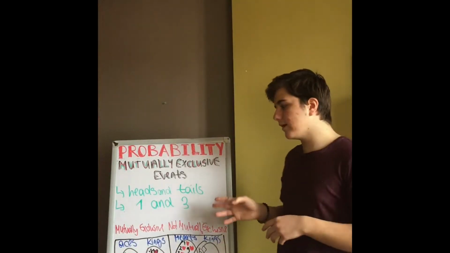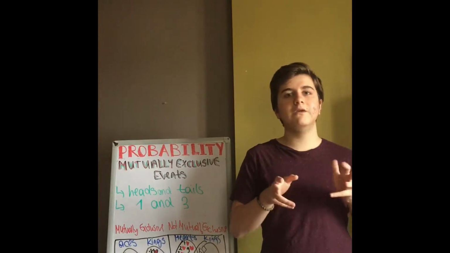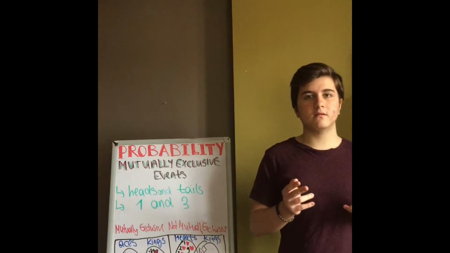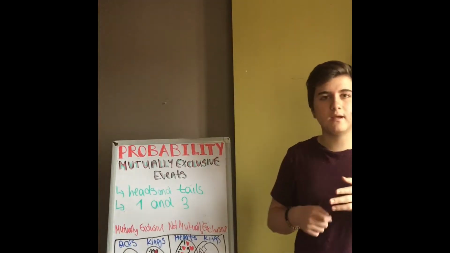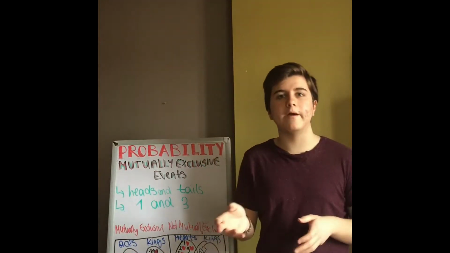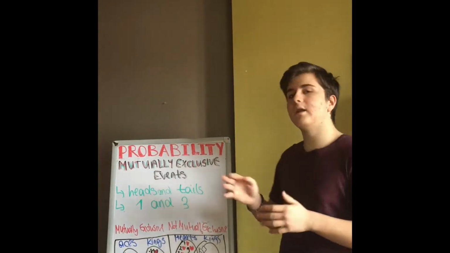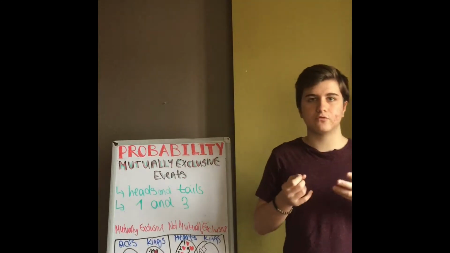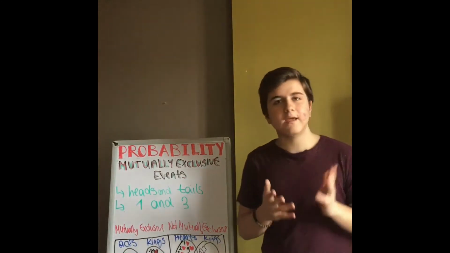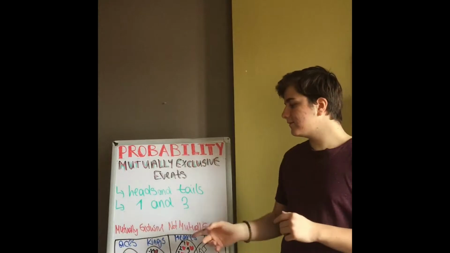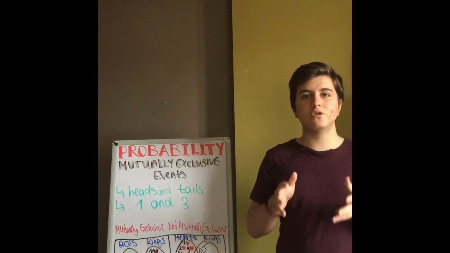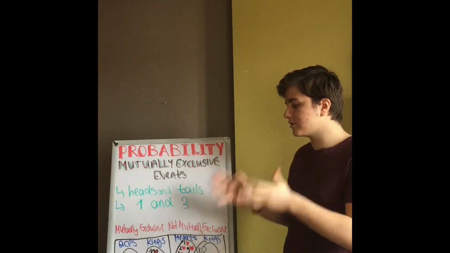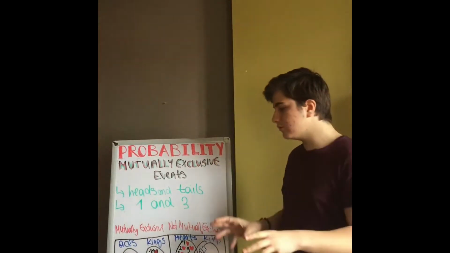The probability of a $5 bill after a $5 bill is 3 over 11. It makes the probability of a $5 bill times a $5 bill 4 over 12 times 3 over 11. Mutually exclusive events. We learned that mutually exclusive events are events that cannot occur at the same time. So, heads and tails, for example. You can't get a head and a tail at the same time after tossing a coin. Or 1 and 3. You can't get 1 and 3 at the same time after rolling a die.